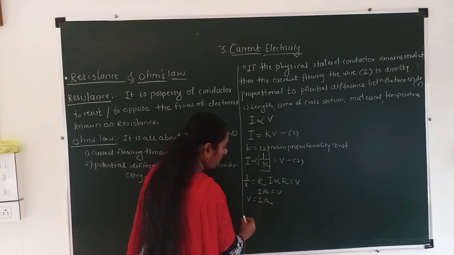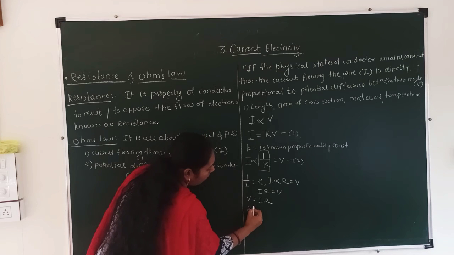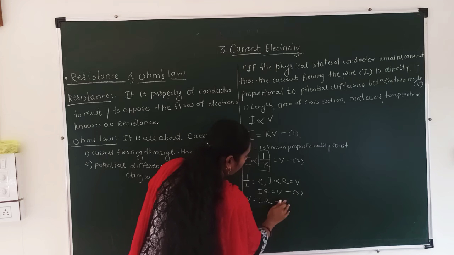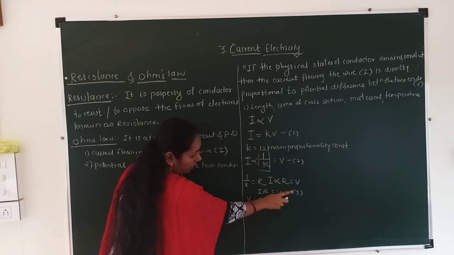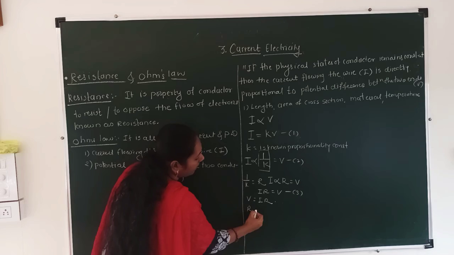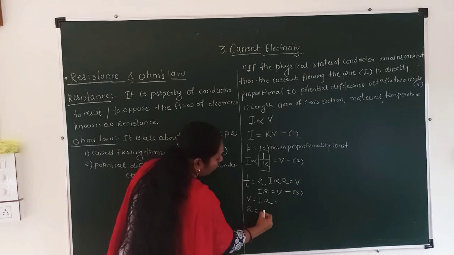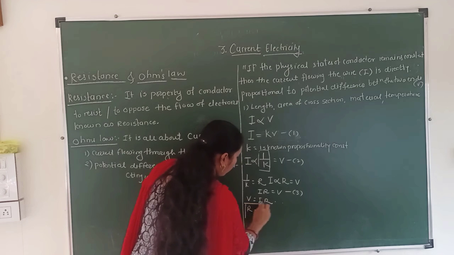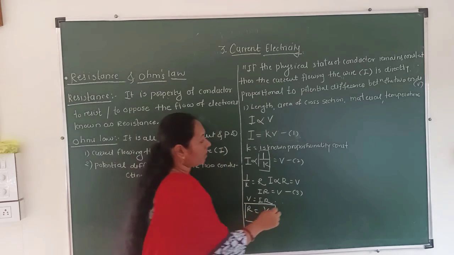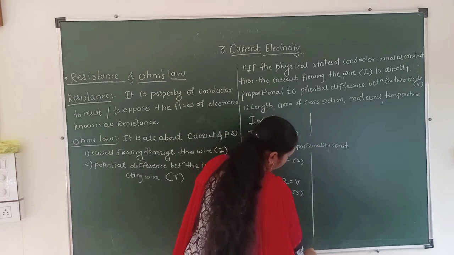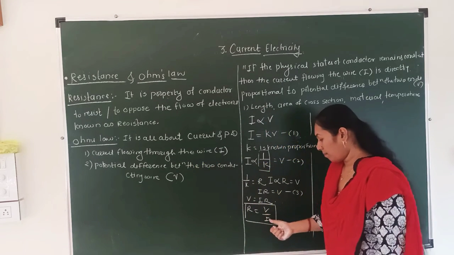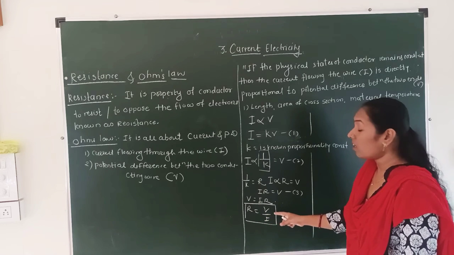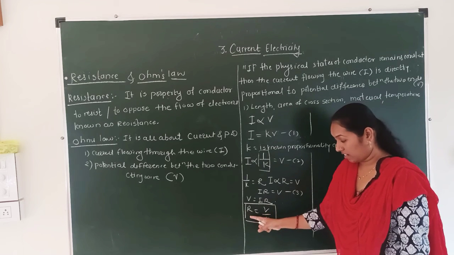This is equation number 3. From equation 3 I can write R is equal to V upon I. So what is the resistance? Resistance is the ratio of V upon I. Therefore from this equation we can calculate the unit of resistance.